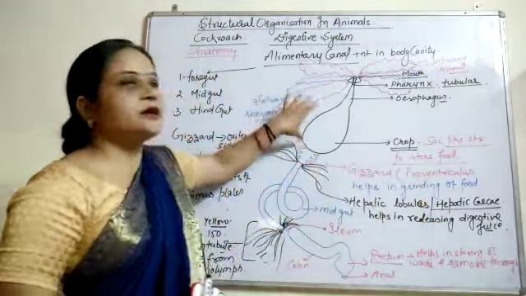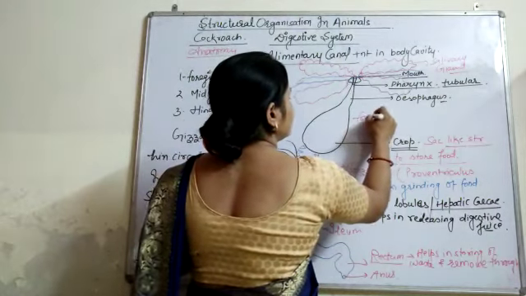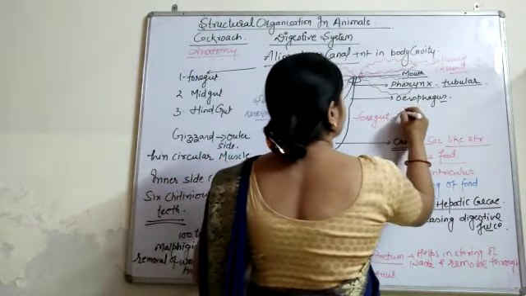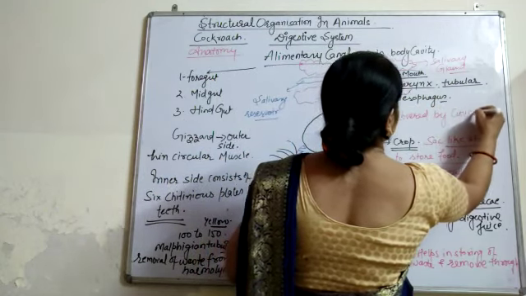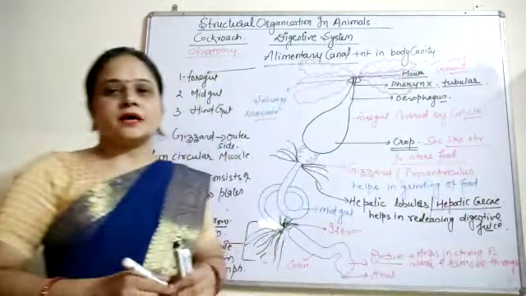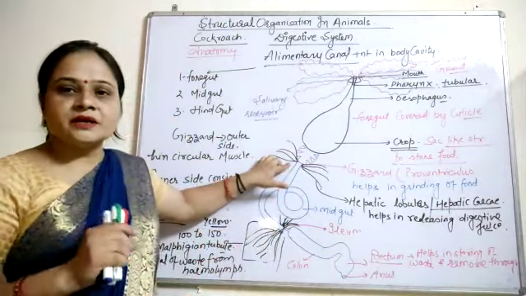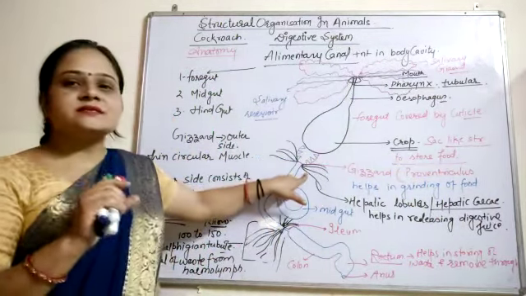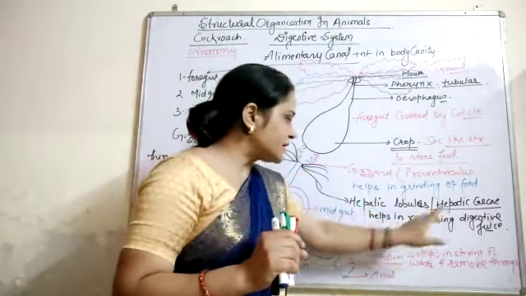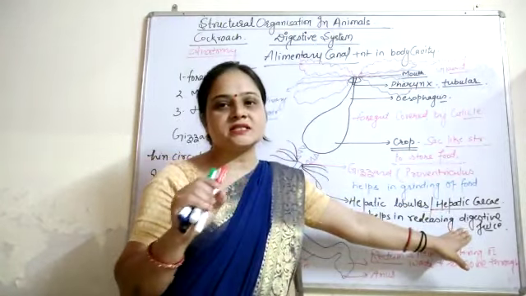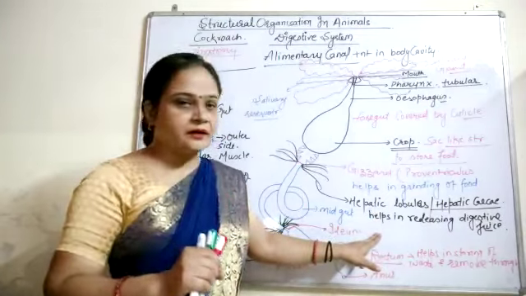This is the complete foregut, and the foregut is covered by cuticle. After that, the midgut region starts, and at the junction of the midgut and foregut there are 6 to 8 hepatic caecae, or hepatic lobules. These hepatic caecae help in releasing digestive juice, which helps in digestion of the food in the alimentary canal.